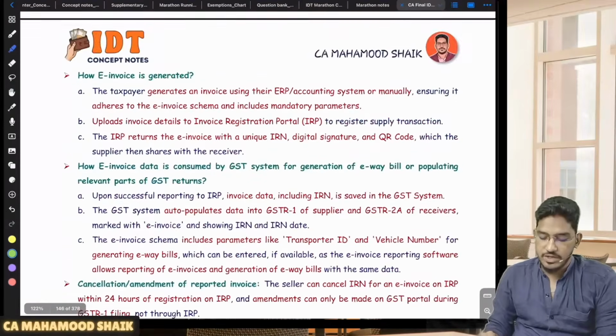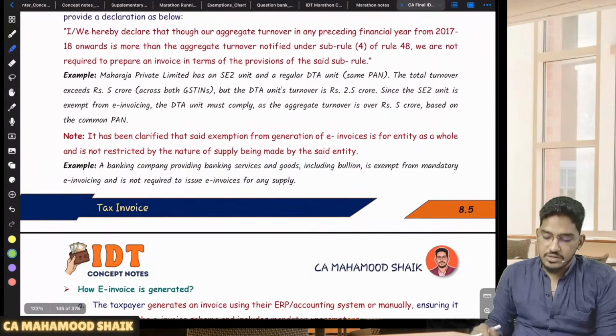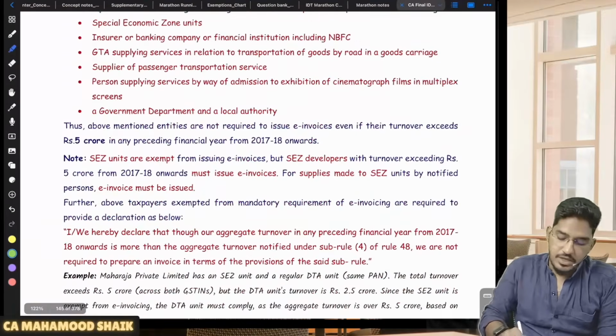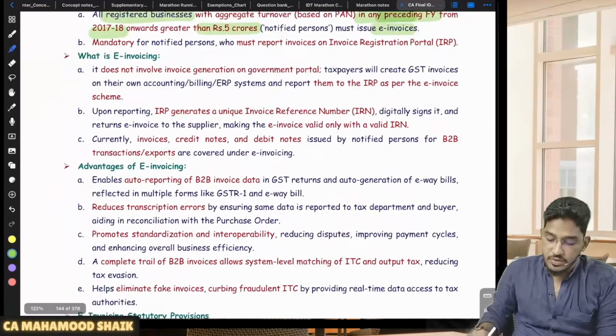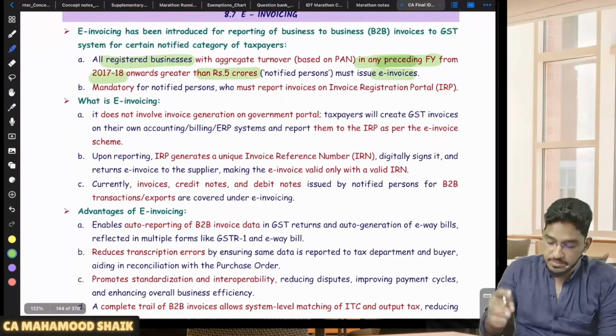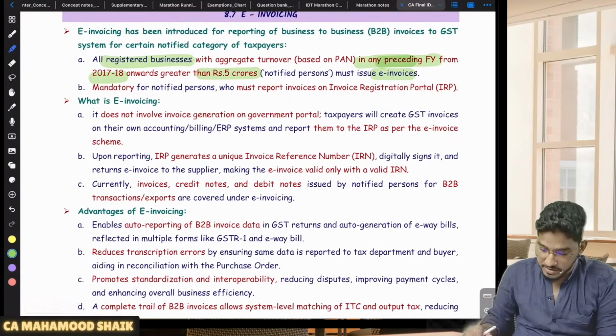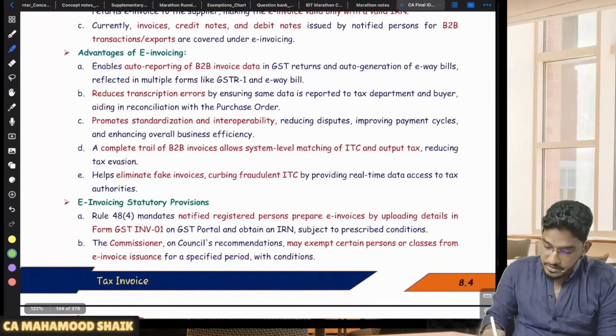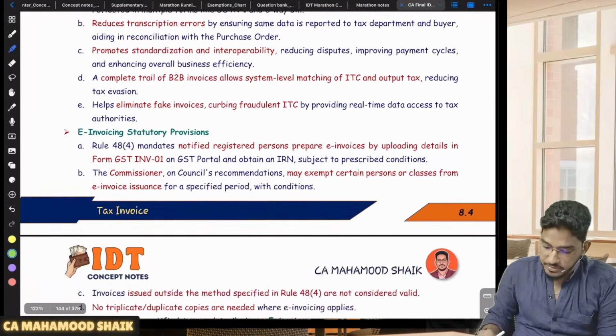This e-invoice is required to be generated only for B2B supplies. Only for B2B supplies will the e-invoice be generated. So it is required only for B2B invoices.